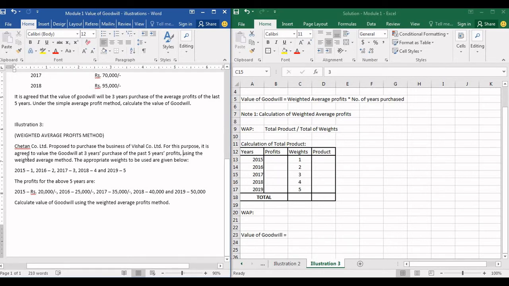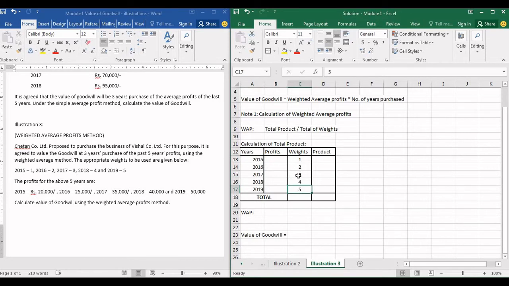See, they have given here, using the weighted average method, the appropriate weights to be used are given below. Sometimes weights will be given in the problem and sometimes weights will not be given. Even if weights are not given and they ask you to calculate weighted average profit, this is how you are supposed to allocate weights in the same manner. 1, 2, 3, 4, 5. The most recent year is going to get a 5 rating.